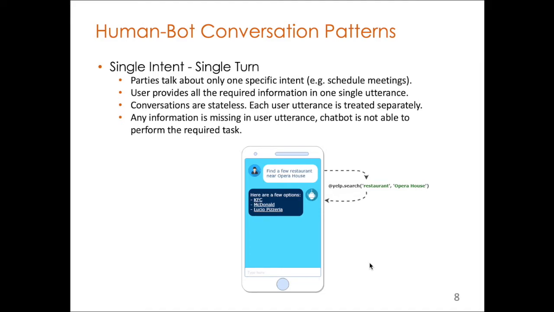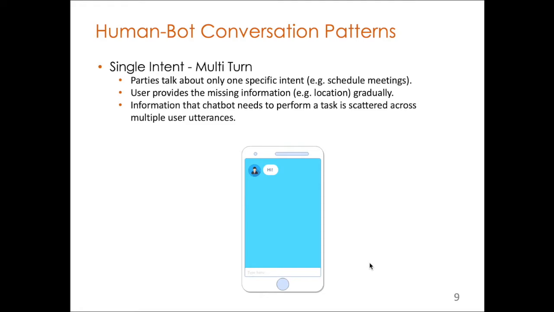The second assumption is that the conversation is stateless. Every user utterance is treated separately, meaning that they are not related to the previous utterances. The limitation of this conversation type is that if the user has some missing information in his utterance, the chatbot is not able to perform the required action. If the user misses the location, the chatbot will not be able to show the list of restaurants.